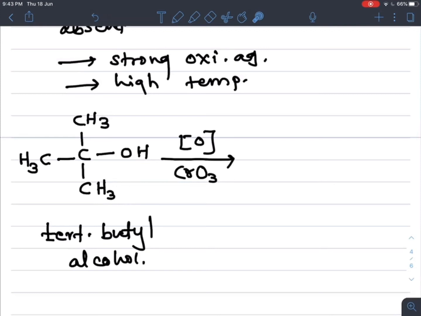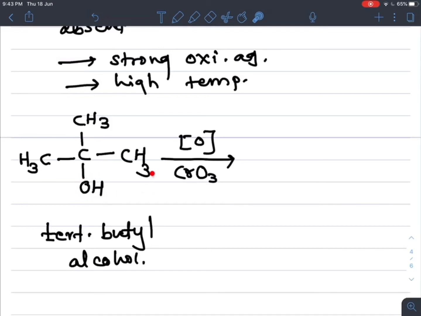First, in the first step, removal of H2O takes place. Here I can change the position of OH and CH3, so I can write OH here and CH3 here. This is the tertiary carbon to which OH is attached. It is tertiary because it is attached to 3 other carbon atoms.